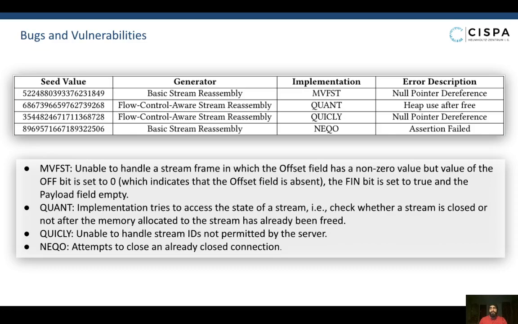The quant server runs into a heap use after free error because it tries to check whether a stream is closed or not after the memory allocated to the stream has already been freed. The quickly server runs into a segmentation fault when the server receives a stream frame from a client with a stream ID not permitted by the QUIC specification and tries to access the value stored in the null pointer. The Neko server runs into an assertion failed error because the Neko server tries to close an already closed connection.